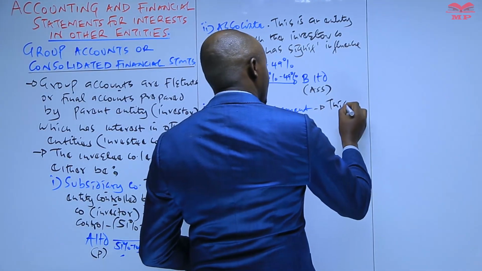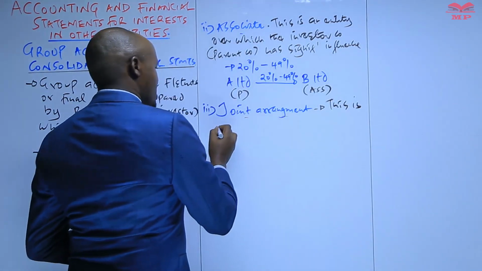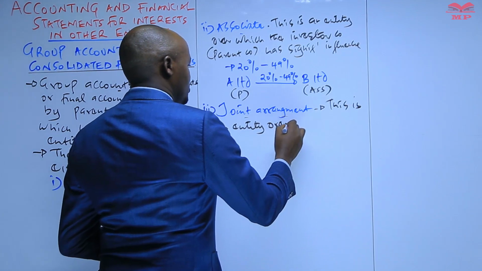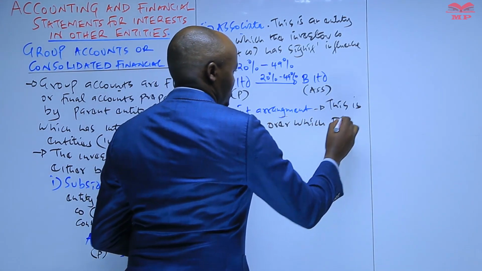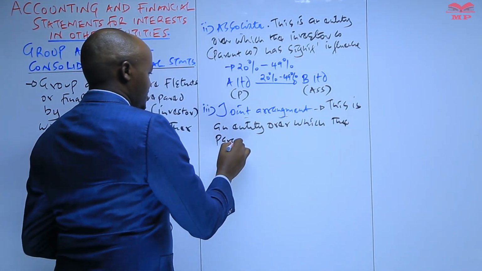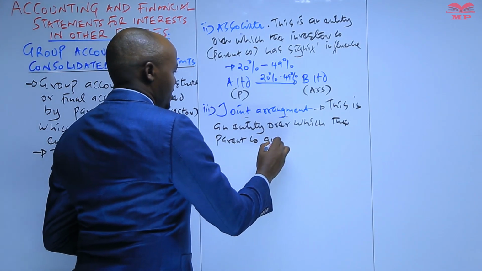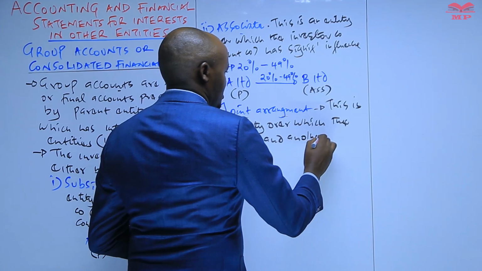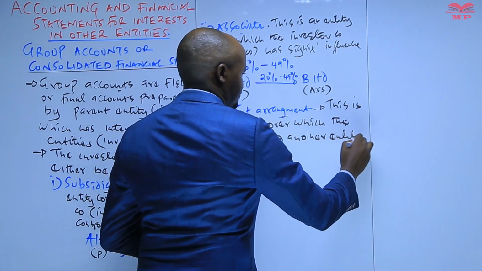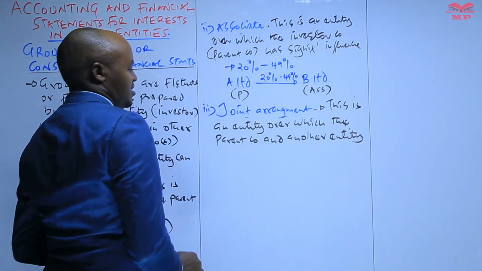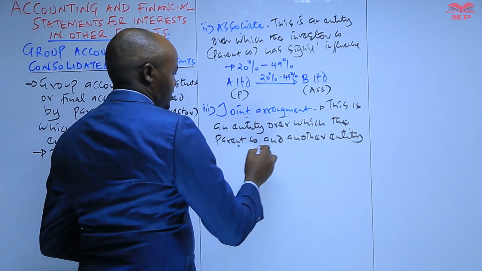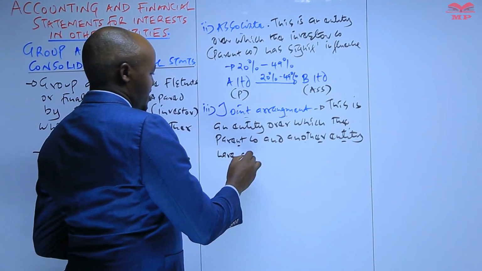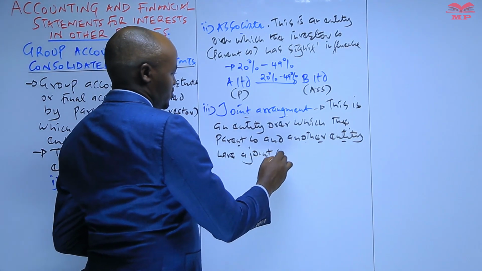So we can say that this is an entity over which the parent company and another entity have a joint control.